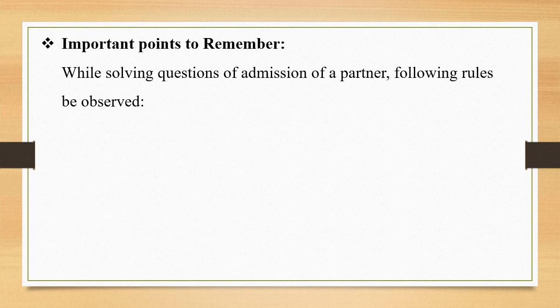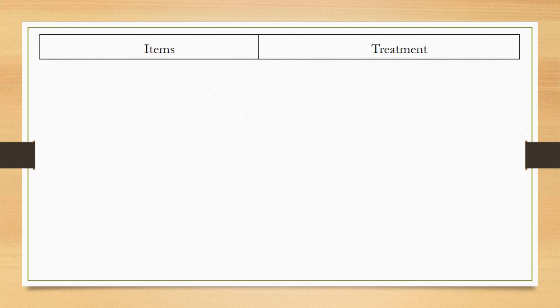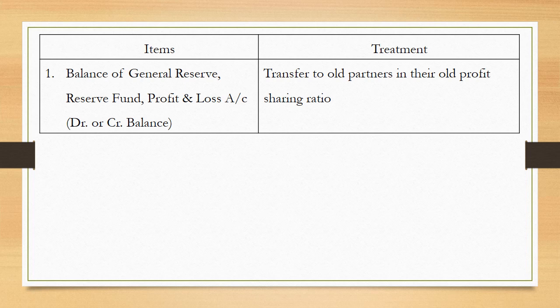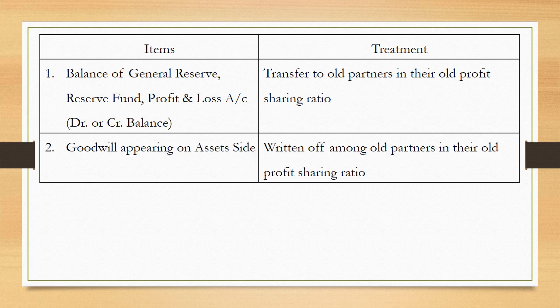While solving questions of admission of a partner, the following rules should be observed. Let us go through the various items one by one and their accounting treatment. First one, the balance of general reserve, reserve fund, profit and loss account, debit balance or credit balance. So this is basically the point of accumulated profits or losses. We know that all these accumulated profits or losses belong to old partners in their old ratio. So we need to transfer these amounts to partners' capital account in their old profit sharing ratio.